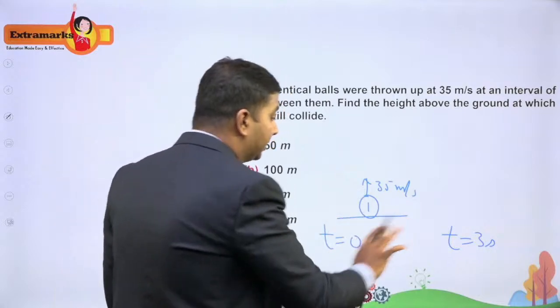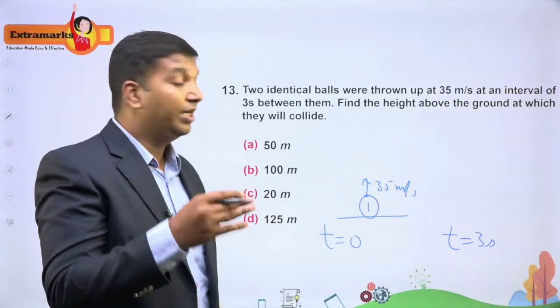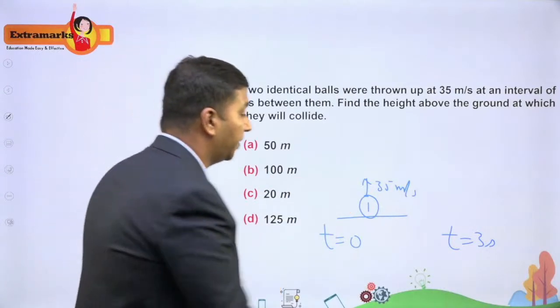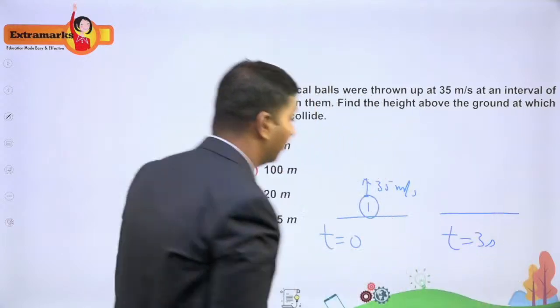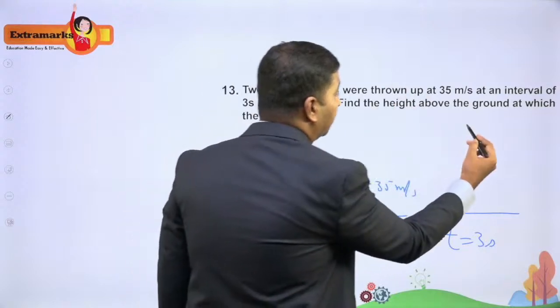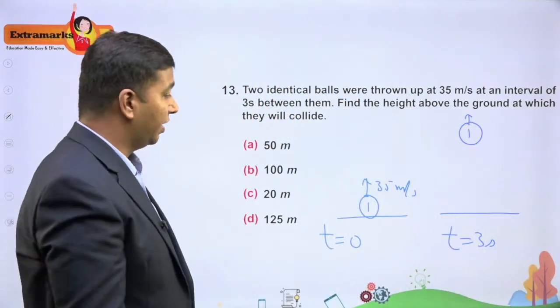Now, in that 3 seconds, what is the height reached? That is, what is the condition, what is the velocity, what is the height and everything? We'll see for this first ball. So this is the level from where you are throwing the ball. Now, in 3 seconds, this ball went up, so it would have reached some height. We'll calculate whatever is necessary.